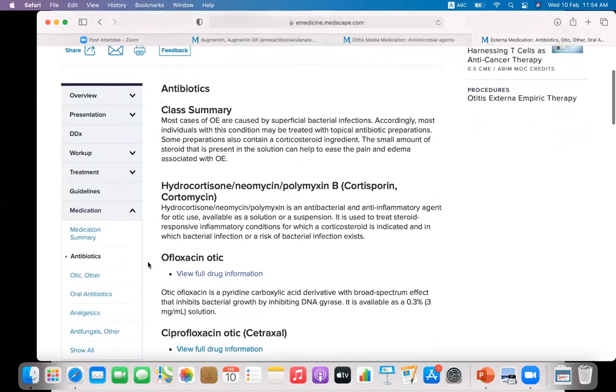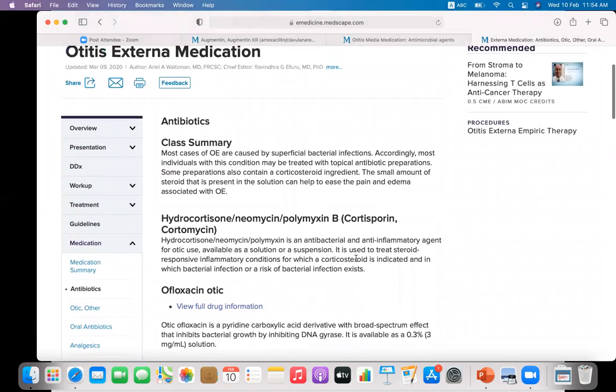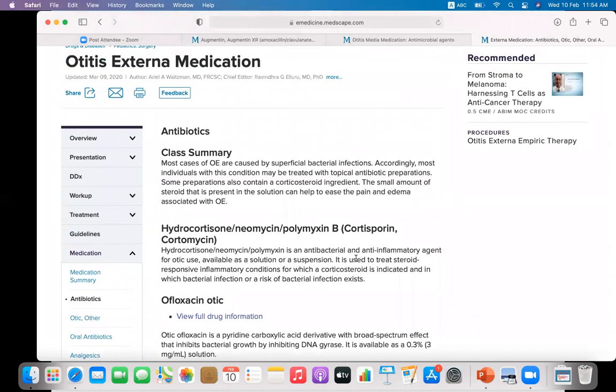So here, the mainstay for the otitis externa is the fluoroquinolones. You can use the FQs, fluoroquinolones, maybe ciprofloxacin or ofloxacin for the otitis externa.